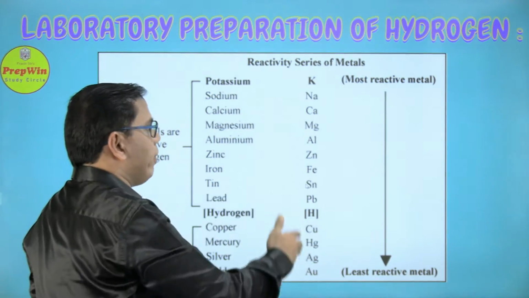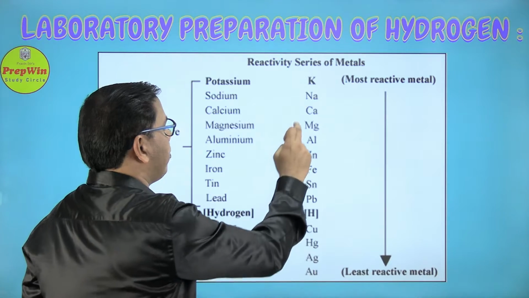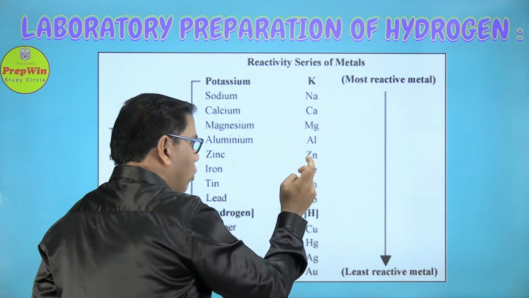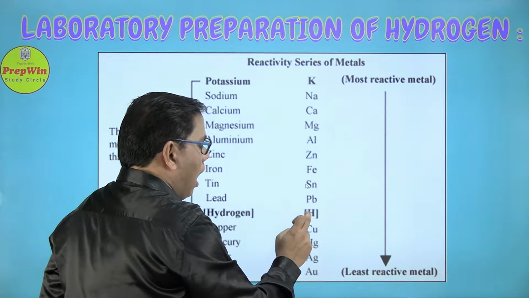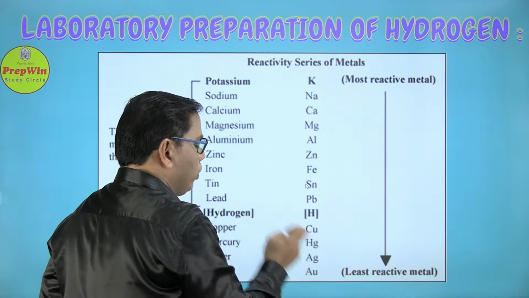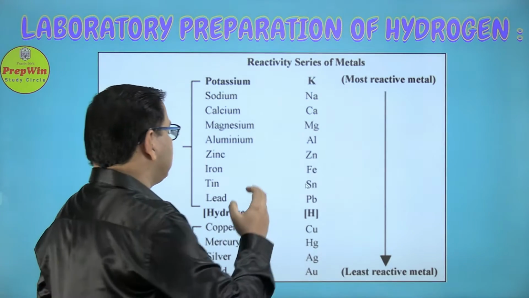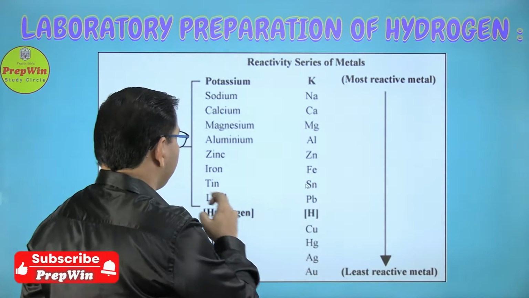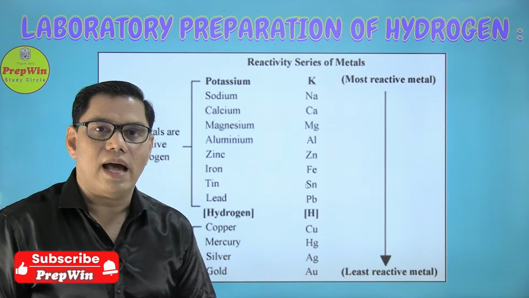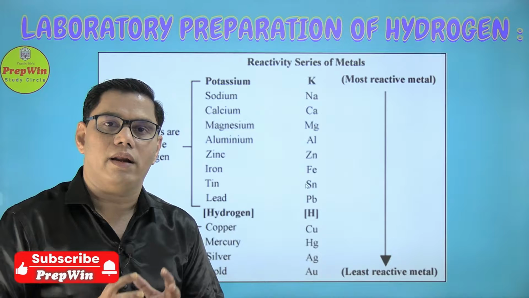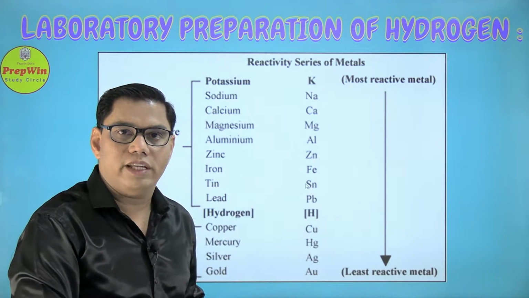These are all metals. K potassium, Na sodium, Ca calcium, Mg magnesium, aluminium, zinc, iron, Pb lead, hydrogen, copper, mercury Hg, silver Ag, and gold Au. There are certain metals like Sn, tin, and mercury Hg. These are the metals which you can ignore as of now. They are not required for this part of the chapter.